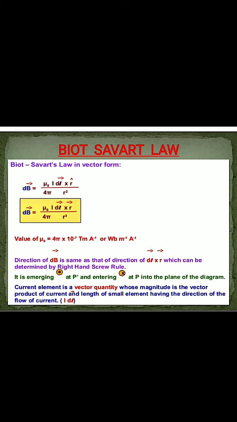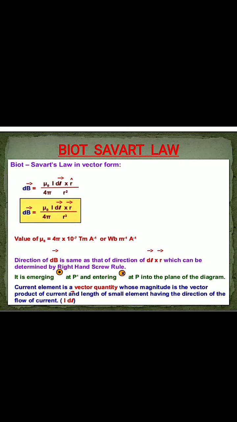square. Or we can write r hat unit vector equals the vector by its magnitude. That means unit vector r hat equals r vector by r. So if we put that value over there, we get dB vector equals mu 0 by 4 pi I dl cross r by r cube.